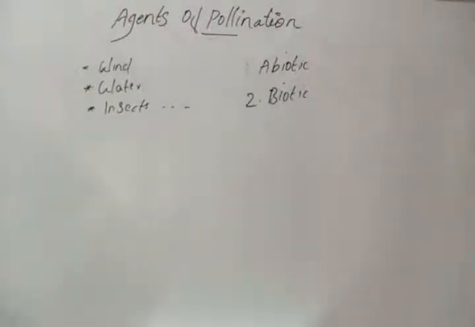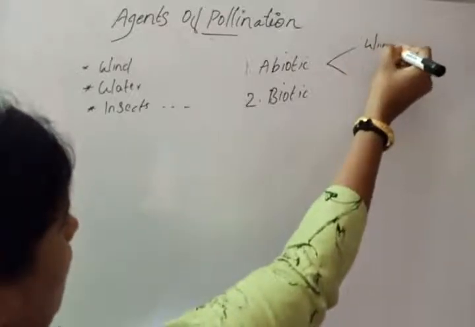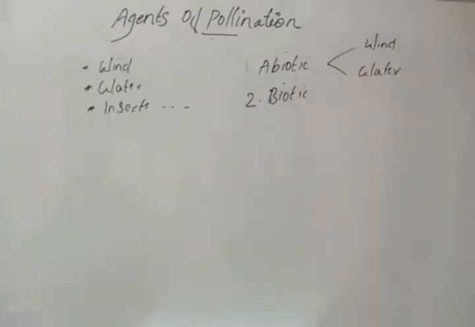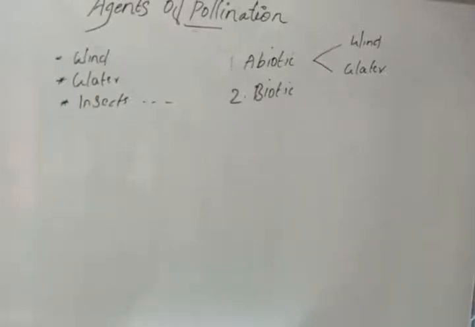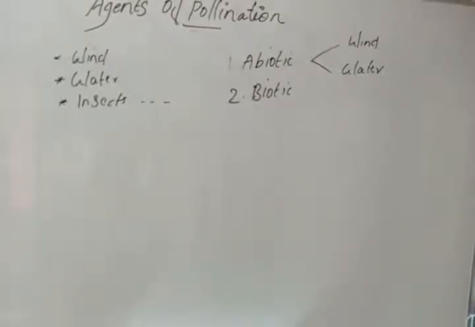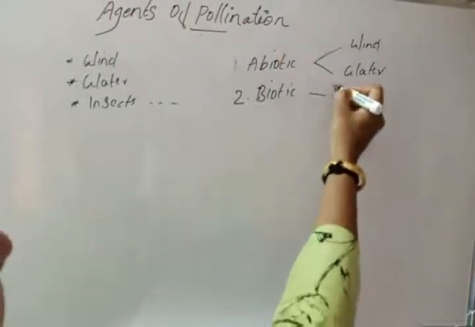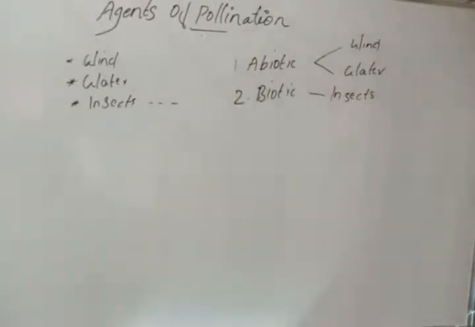Abiotic agents contain wind and water. Abiotic agents means wind as well as water: pollination by wind and pollination by water. Biotic means pollination by insects. Pollination by insects is by biotic agents.